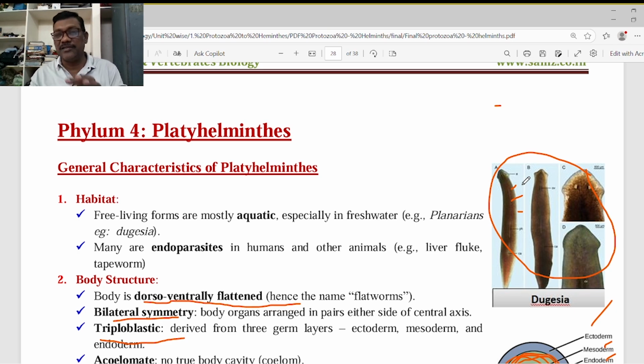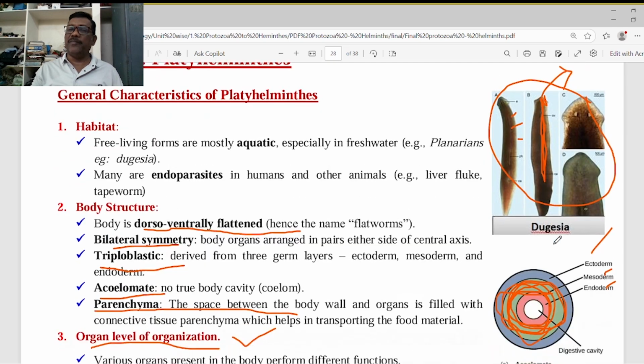So the digestive system is somewhat developed, but there is no anus. Only the mouth is located at the anterior region. The food material is ingested into the digestive tract, and with the help of enzymes, digestion takes place. The digested food materials are diffused throughout the body and assimilated by the body cells. The undigested food material is expelled out through the mouth only.